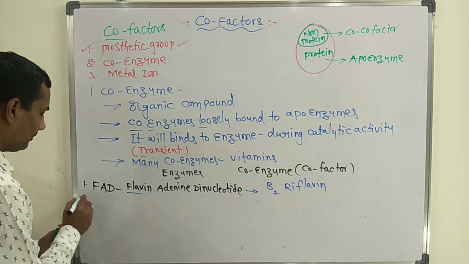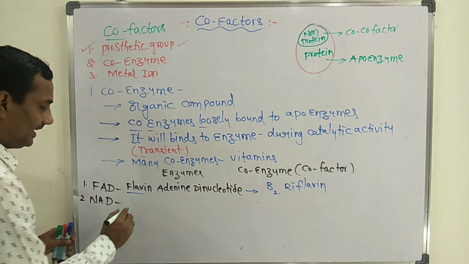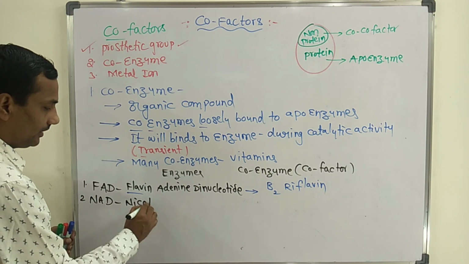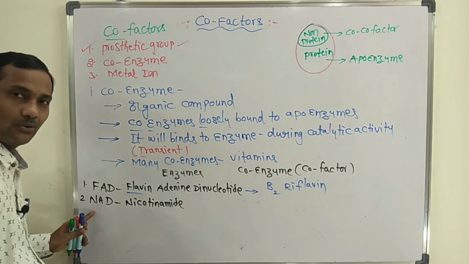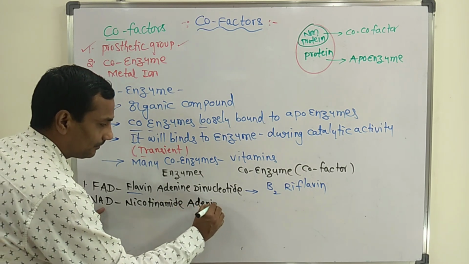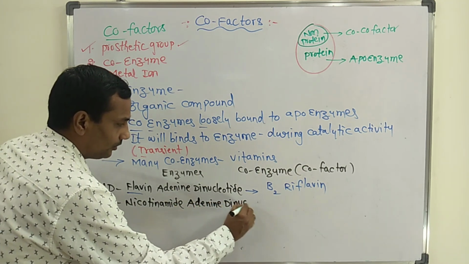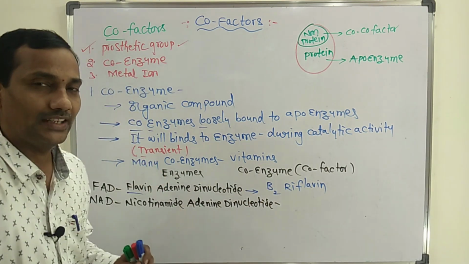Second, one more example, NAD. NAD full form: N for nicotinamide, then adenine dinucleotide. It is one more enzyme.